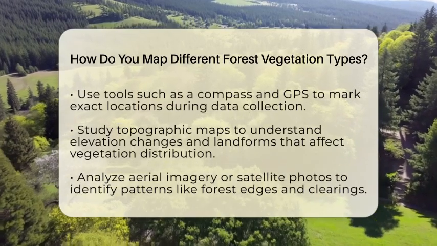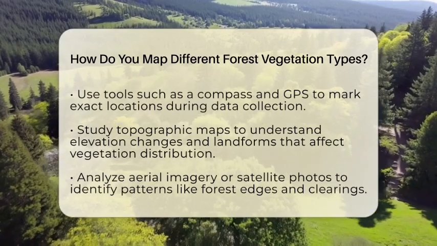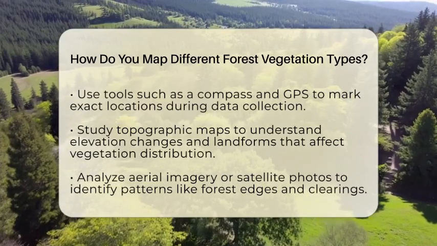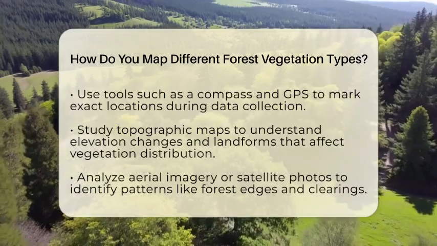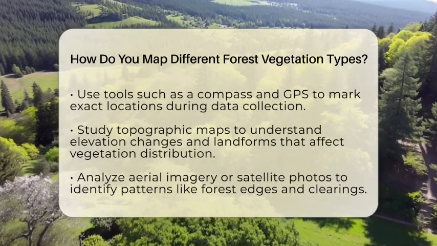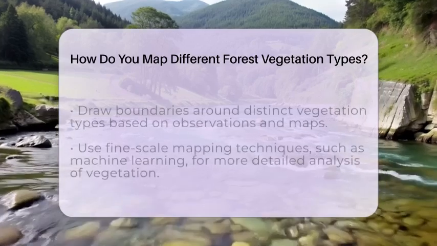Once you have gathered enough information, delineate vegetation boundaries. Based on your observations and maps, draw boundaries around areas with distinct vegetation types. For instance, separate dense coniferous forests from mixed hardwood stands or open meadow areas. You can mark these boundaries on a physical map or digitally using mapping software.